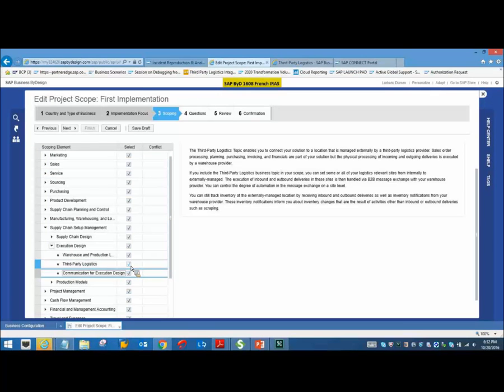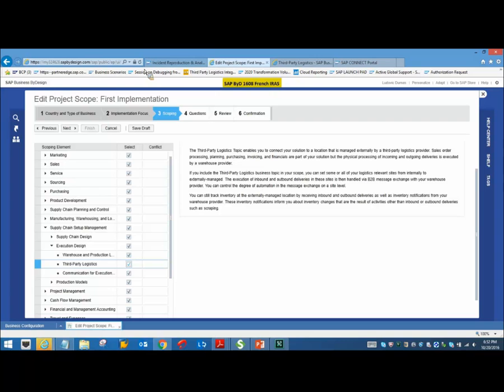One other point to be noted here is, as soon as you deselect this, you will see that the dependent element also gets descoped, because this communication for execution design is nothing but an exchange of information between your 3PL provider and SAP BYD system. So as soon as you scope this up, the dependent elements also get scoped. Okay, this is the scoping part of it.